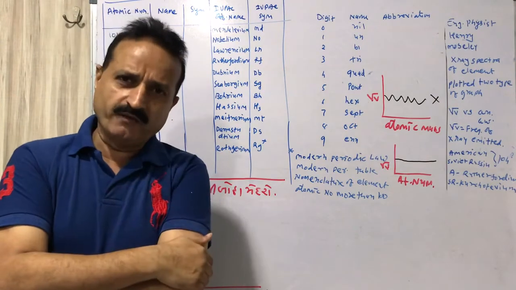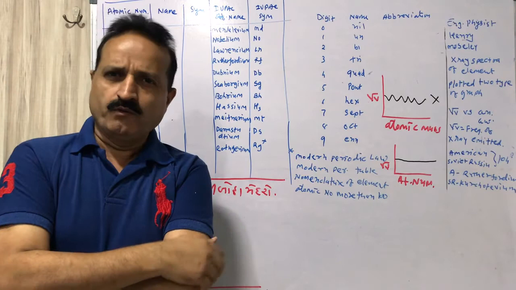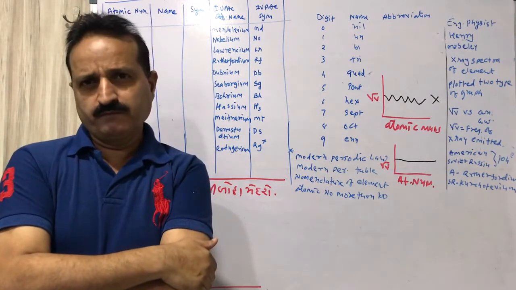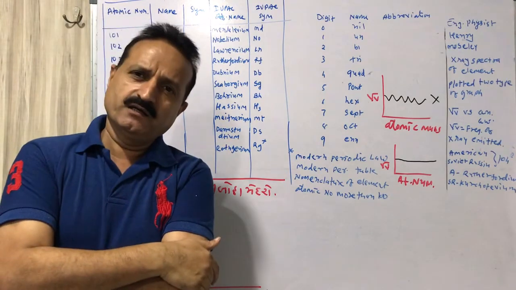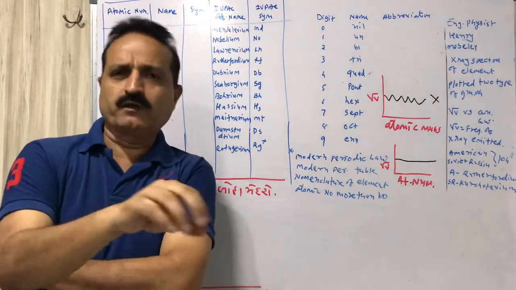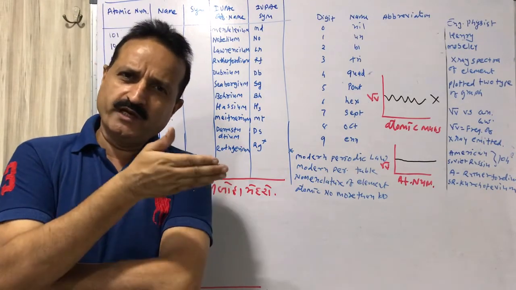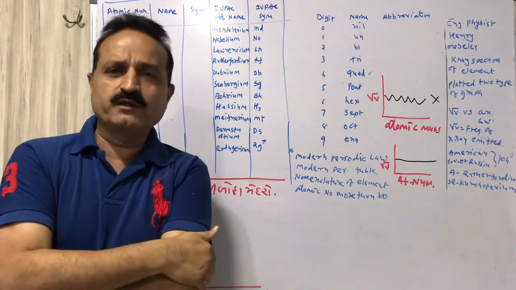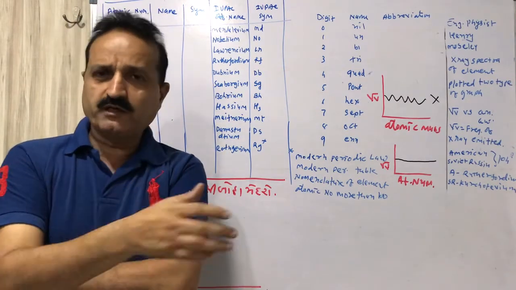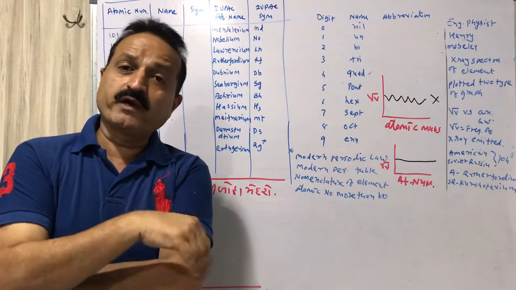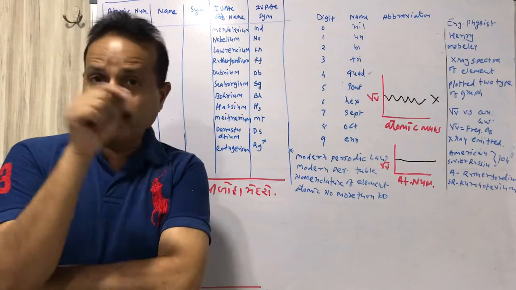When we observe the periodic table, there were two criteria settled. First, earlier it was in increasing order of atomic mass. That was incorrect. Now the periodic table is formed in increasing order of atomic number.